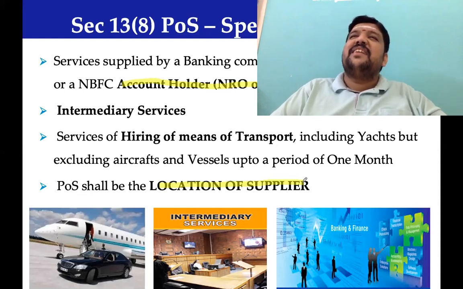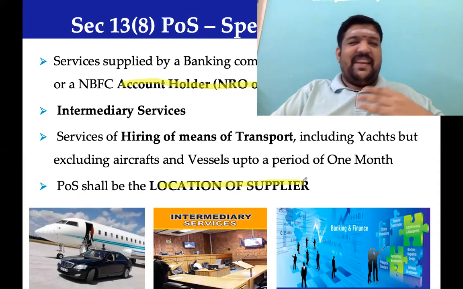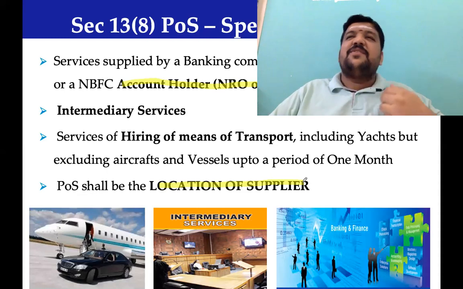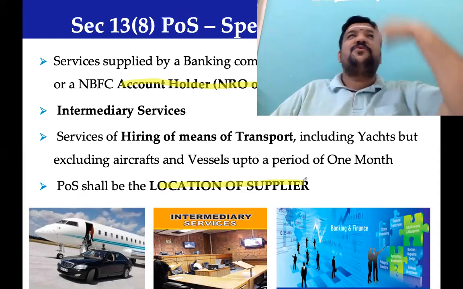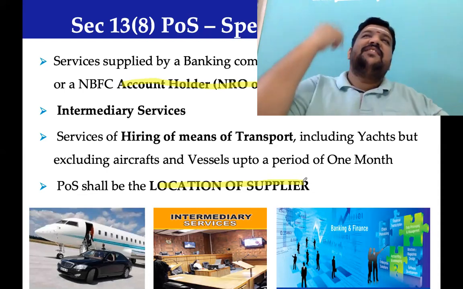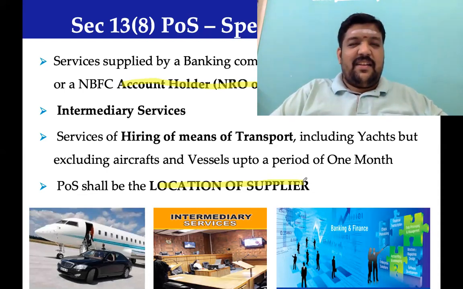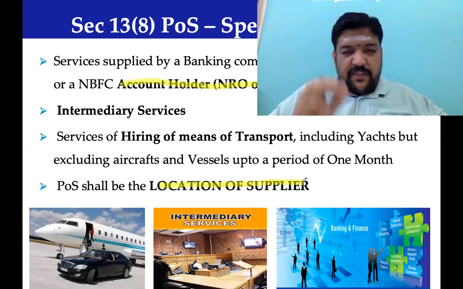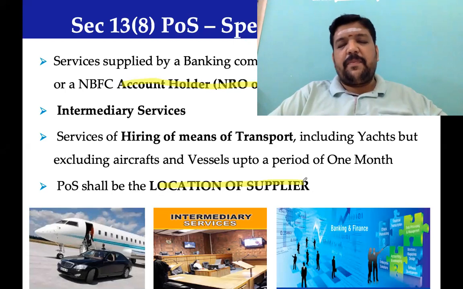At that time, you will say what? I am a banking company, not covered under a specified category anywhere. So I am supplying services to an individual located outside India. He lives in Malaysia. No, nothing of that sort. Make a point very clear. In case of these services, the location of the supplier will be the place of supply.